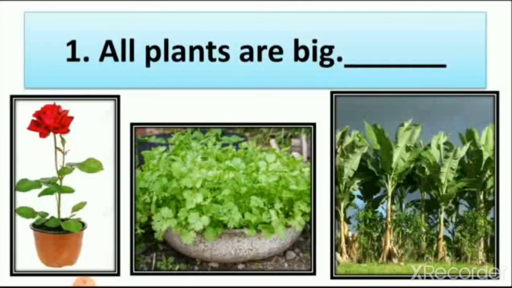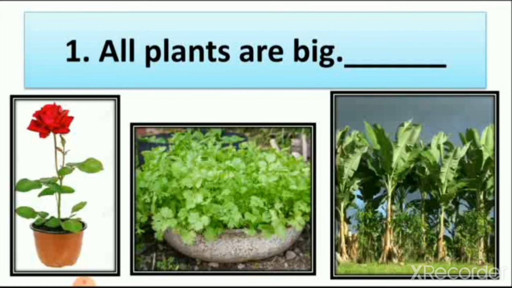First, all plants are big. Here I show you some pictures to explain this. First photo is a rose plant, second coriander, and third a banana tree. So here are three different types of plants.